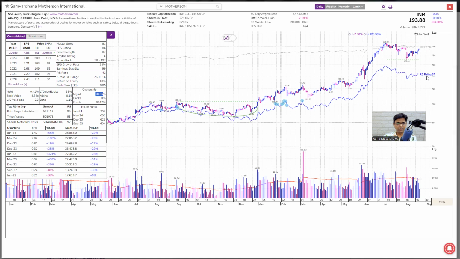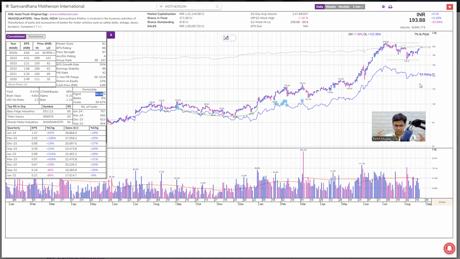What is the RS rating? This rating is something which I have already discussed with you. This stock has done better than 87% of all the stocks in the Indian stock market when it comes to 52-week performance. Which means, out of all the stocks in the stock market, there are 13% of stocks, which is roughly 500 to 700 stocks, which are doing better than this company in terms of price performance. So I should put my focus there if I really want to take a large, sizable position in a stock.